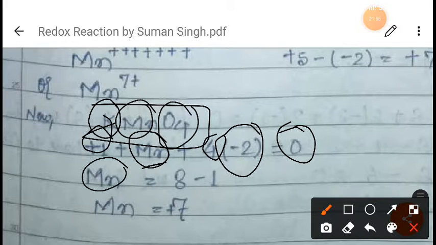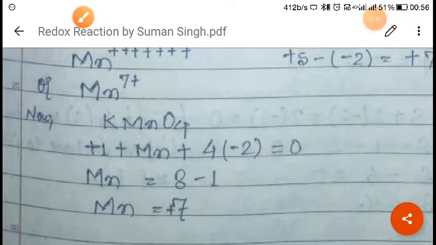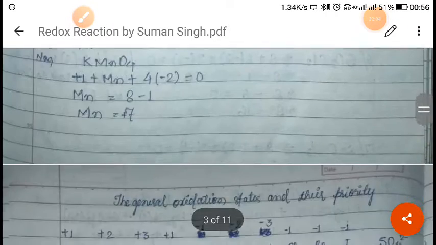So as a whole, when you find out the manganese, you will get the oxidation state of manganese in KMnO4 as +7. Right? So I hope you have understood this.